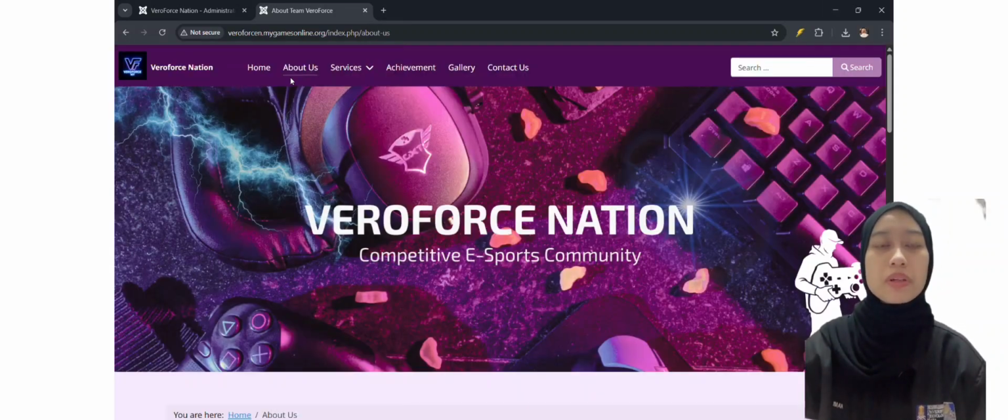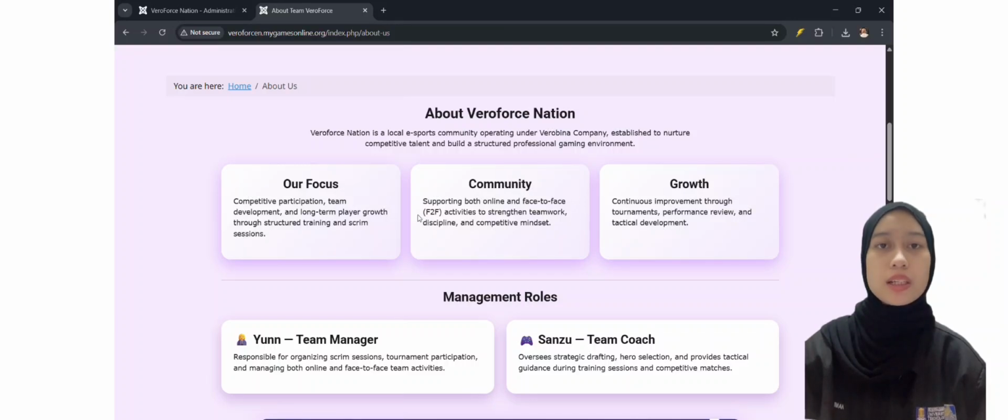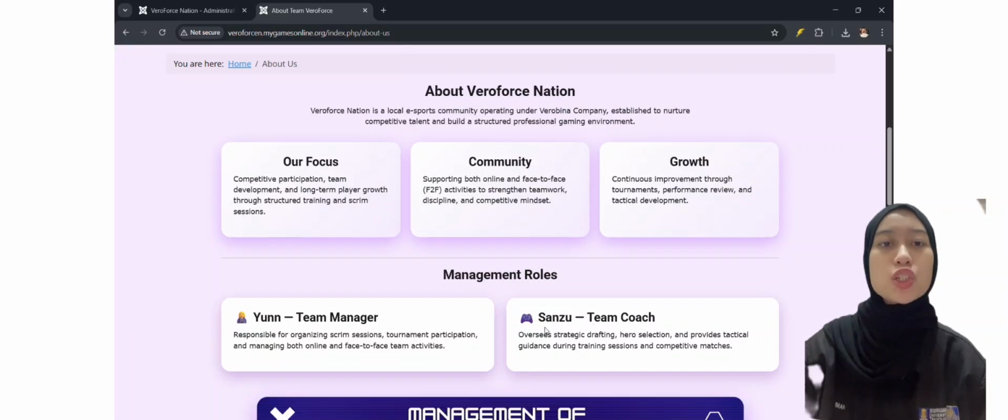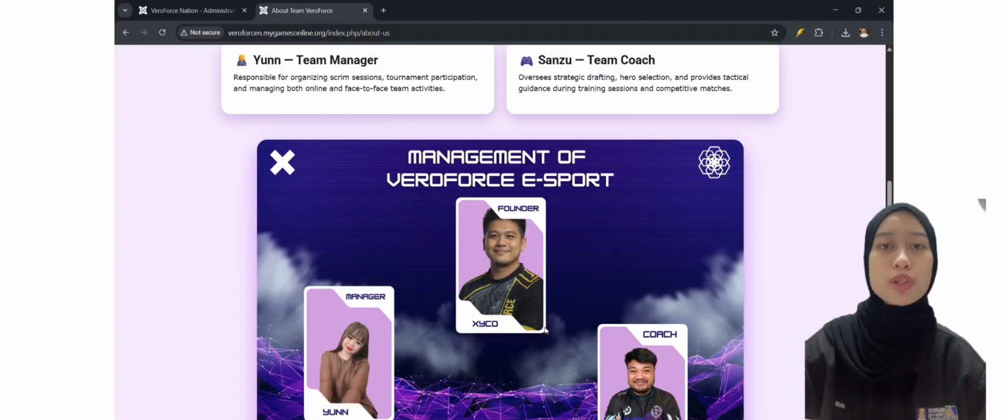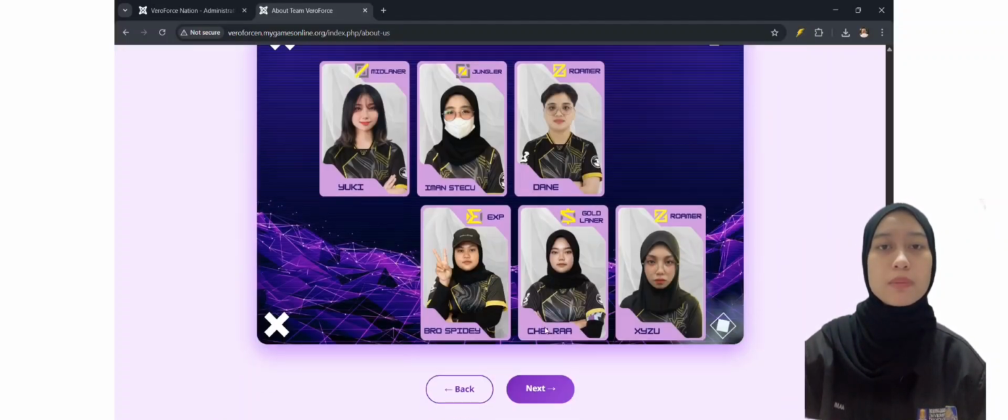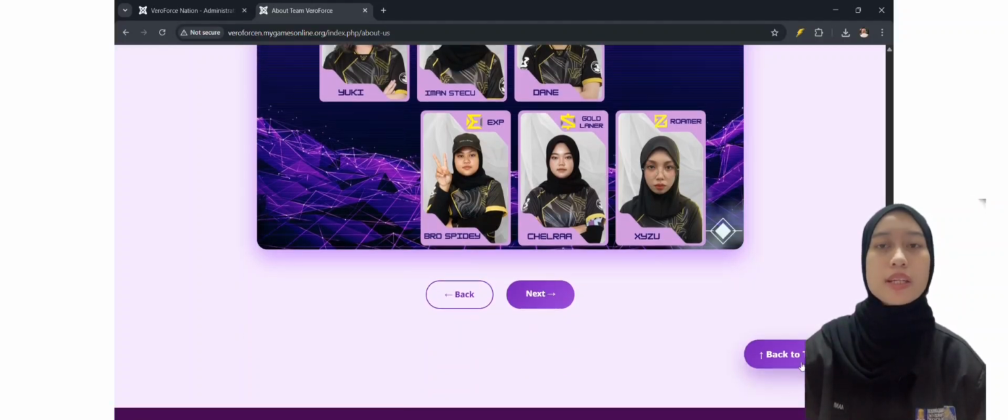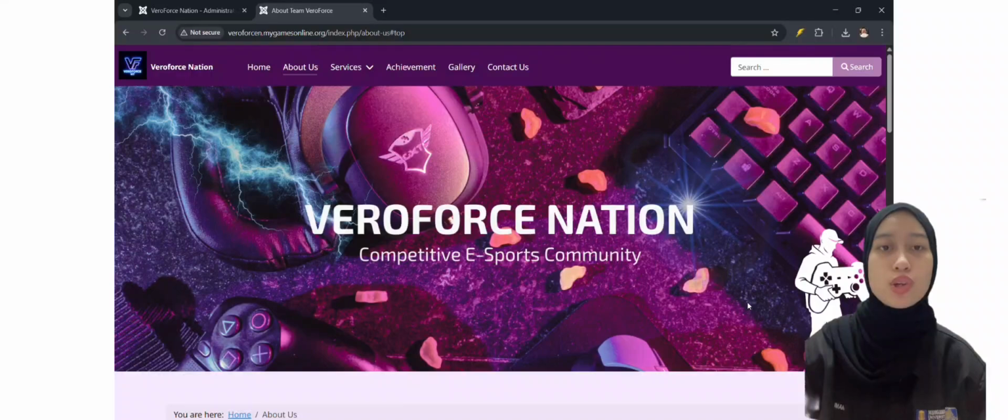Next, we move to the About Us page. The About Us page is developed using a single article layout in Joomla. This page contains information about the organization's background, objectives, management roles, and team structure. The purpose of this page is to establish credibility and help users understand the identity and direction of Veraforce Nation within the esports community.